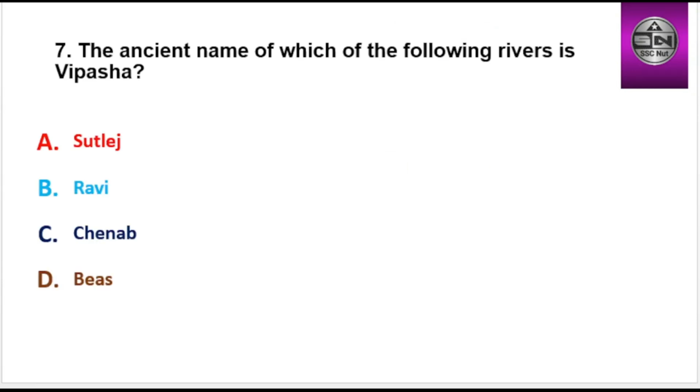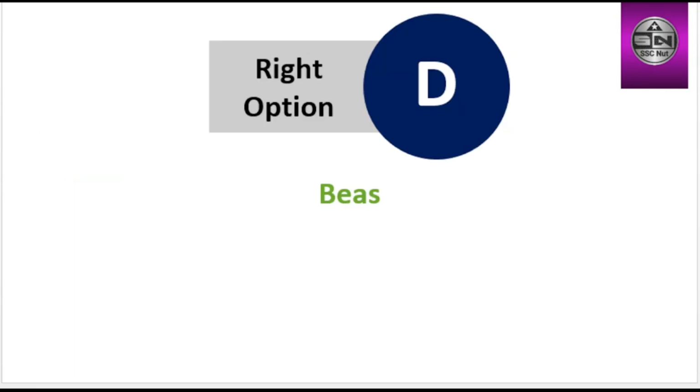Next question, the ancient name of which of the following rivers is Bipasha? Options are Sutlej, Ravi, Chenab, Bias. Right option is D, Bias.